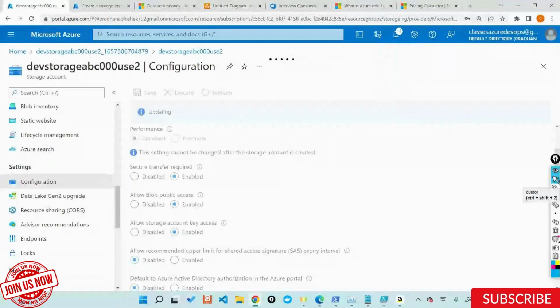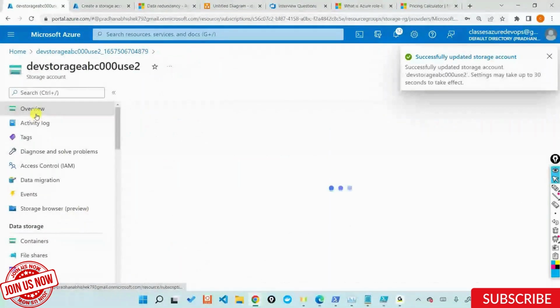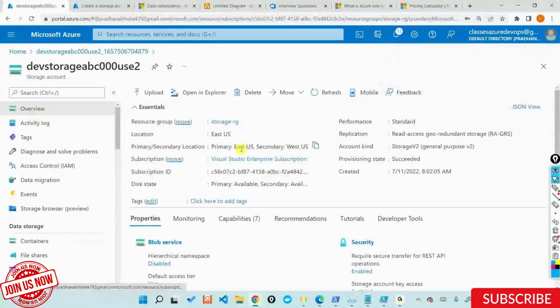What this does is, firstly, it gives you two different regions. Primary is East US, secondary is West US. The secondary region is not in my control. I just told it what my primary region is. I created this storage account in East US, and Azure automatically said that it will give me a secondary region.